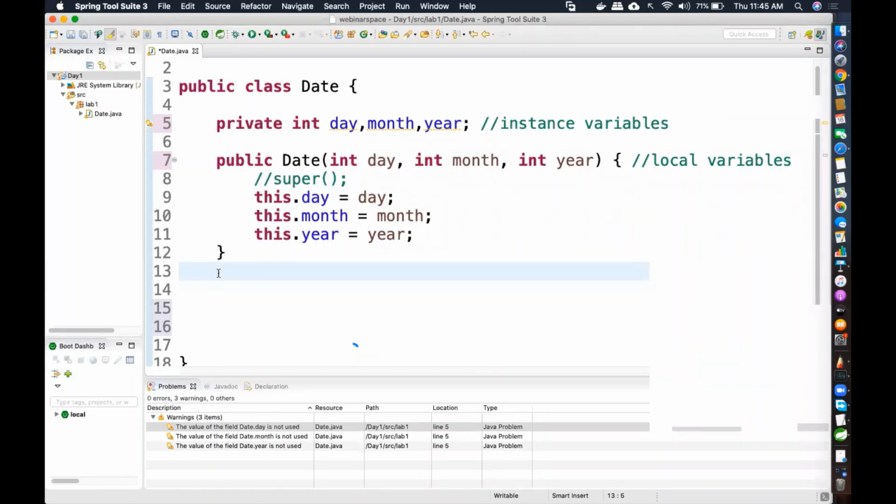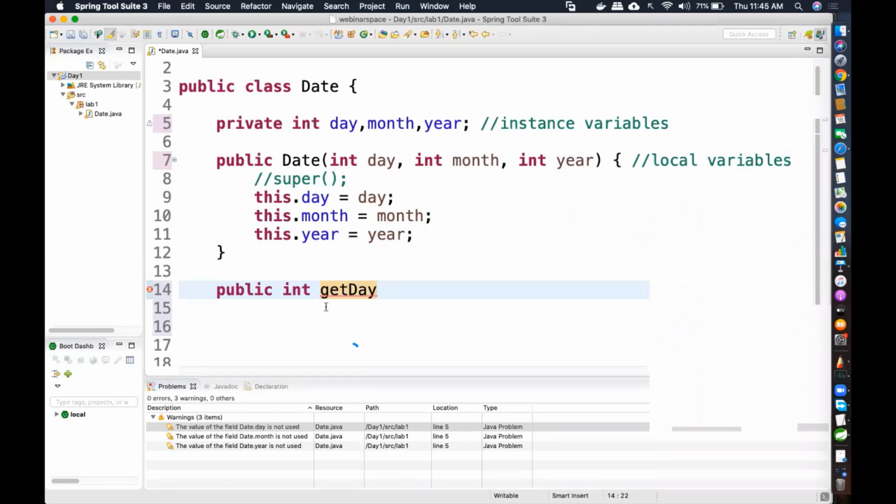So I'll just create one for day. Public, so that the method can be accessed in any package. If I'm asking for the day's value, the method is returning me a value. What is day's data type? Int. So this will also be int. And the nomenclature for creating a getter style method is: I want to get the value of which variable? Day. So D capital.